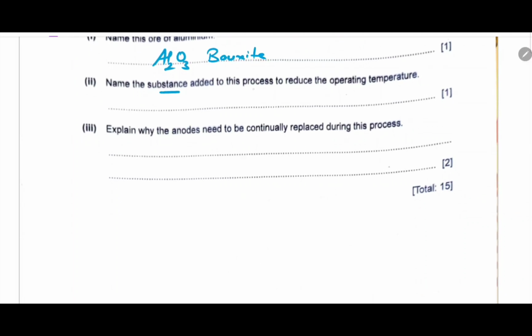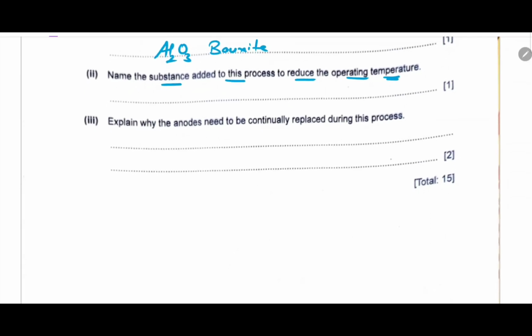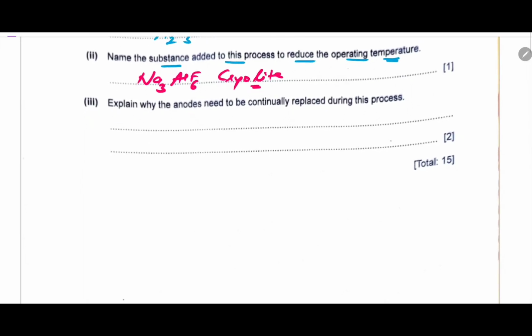Name the substance added to this process to reduce the operating temperature. The operating temperatures are greater than 2000 degrees Celsius. In order to reduce the temperature to about 800 degrees Celsius, what we add is cryolite, Na3AlF6. What does cryolite do? It decreases the working temperature as well as increases the conductivity, or the movement of ions through the electrolytic solution.